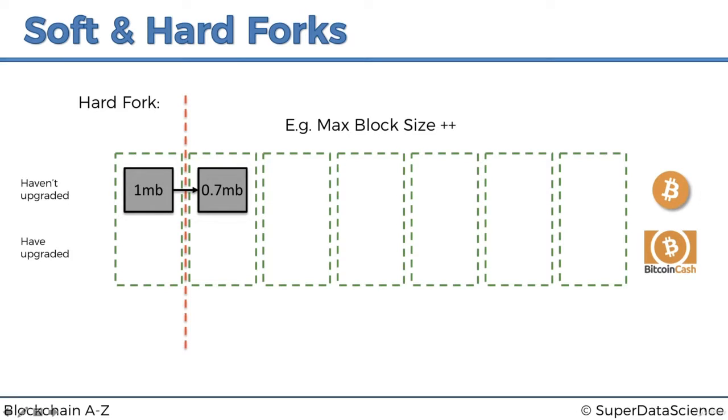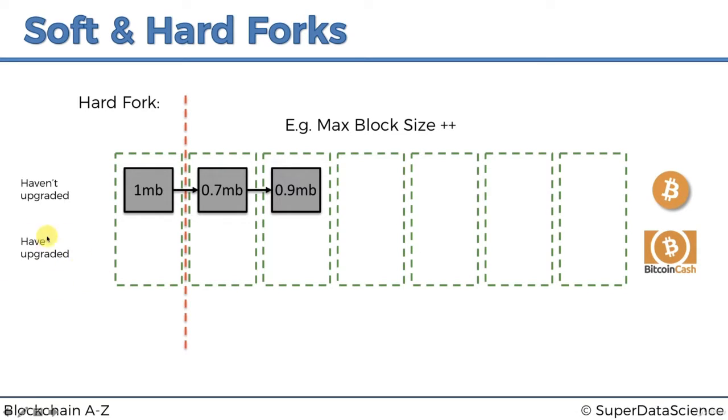Great. Then let's say the next block is also found by a miner in this group, a miner in that group. Again, 0.9 megabyte. This block follows the rules of the Bitcoin network and the Bitcoin Cash network. It follows everybody's rules, so it's going to be accepted by everybody. Again, no conflict there.